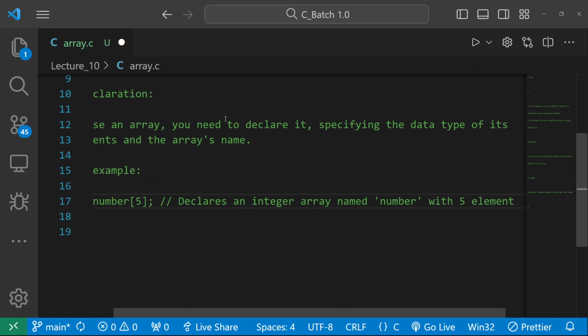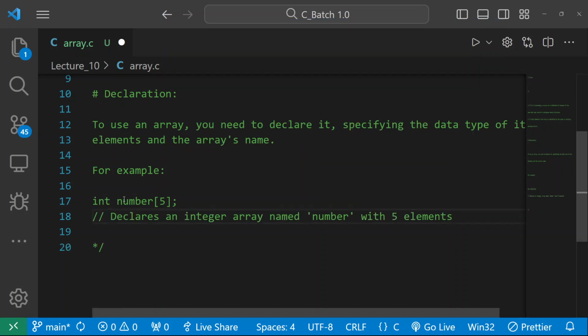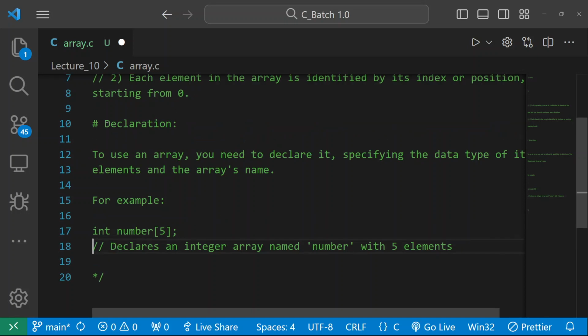A simple and good explanation for it. You can remember it this way: in the above example, I have declared an integer array whose name is number, with 5 elements. A very simple and basic way of declaring an array. Very good, we have learned how to declare an array.